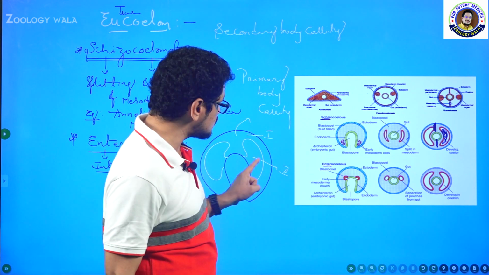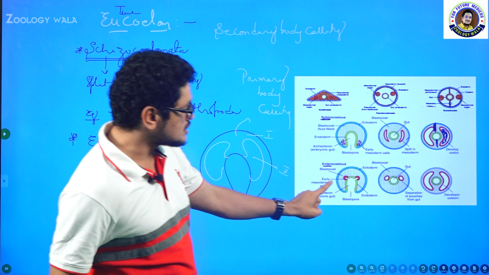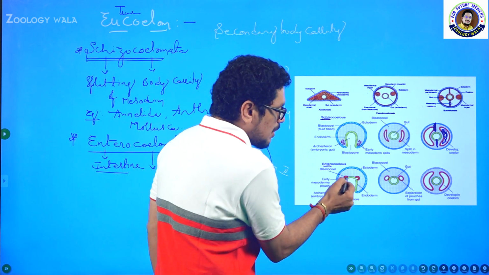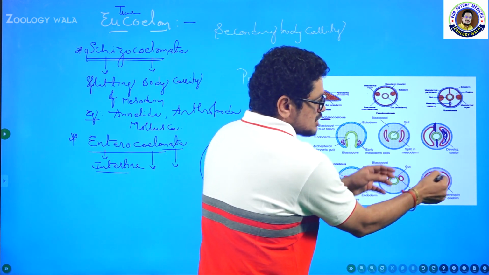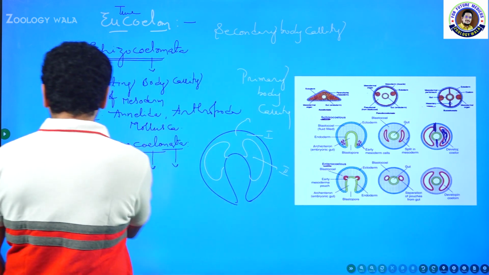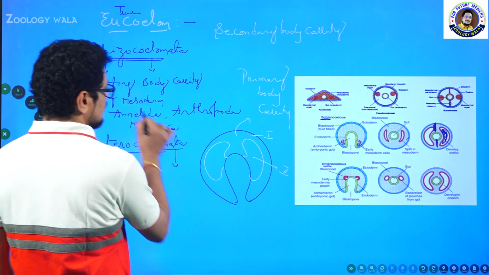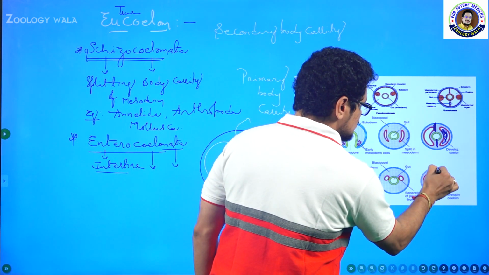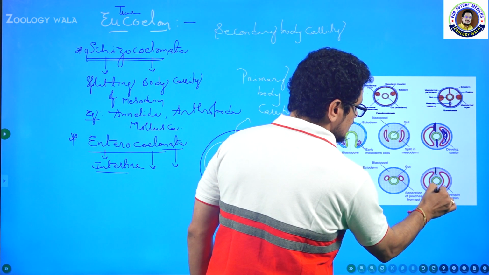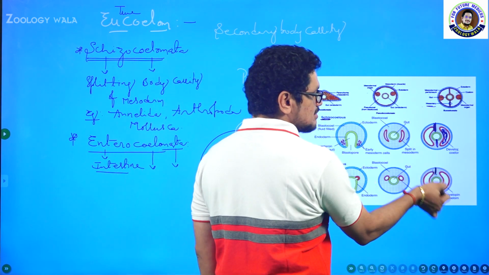This is the space which is formed from the intestine. That is the reason why it is called enterocoelomata. You can see the red color pouches here, and the pouches gradually increase. So the final output will become the same as the previous one. Of course mesenteries will develop, in order to hold the visceral organs. So the final output will be the same.